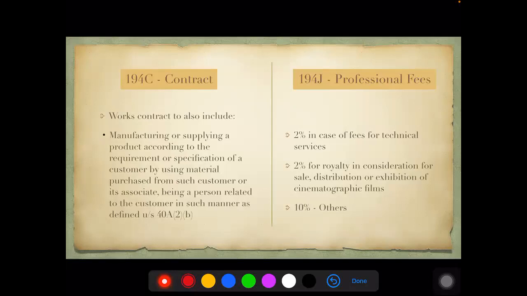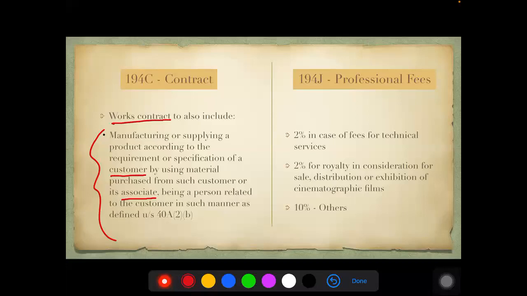Under 194C, that is contract, the change that has happened is with regard to the works contract definition. This is an addition which is being made. In case the manufacturer or the supplier is customizing according to the specification of the customer, and the material is being given by the customer itself or the associate of the customer, then even in that case, TDS has to be deducted.